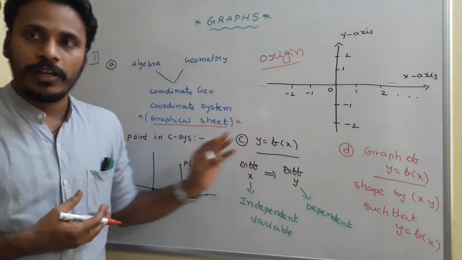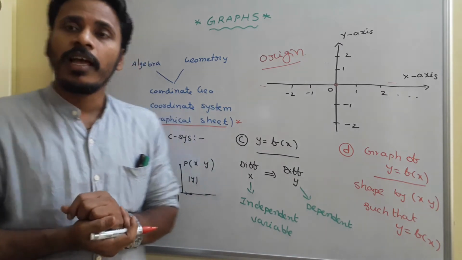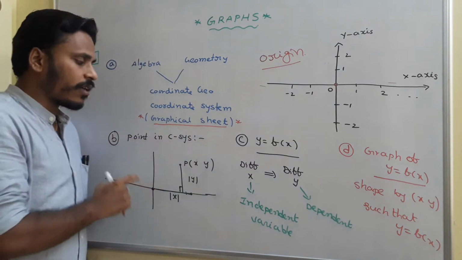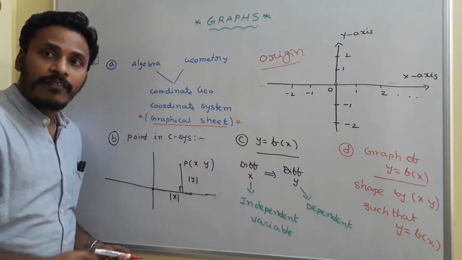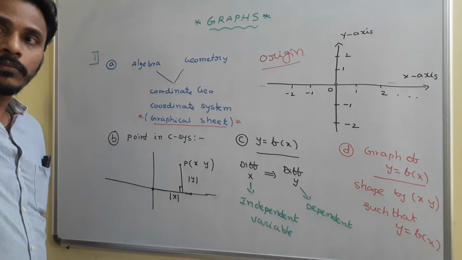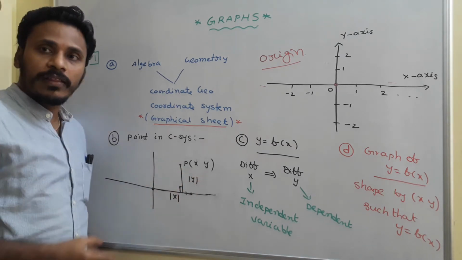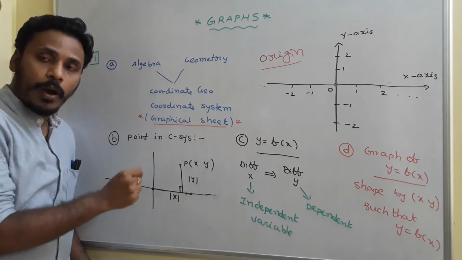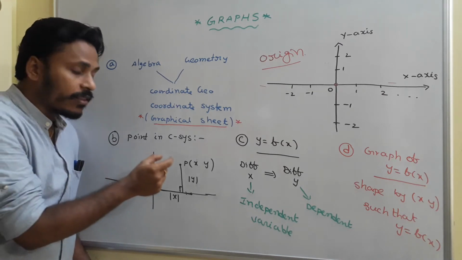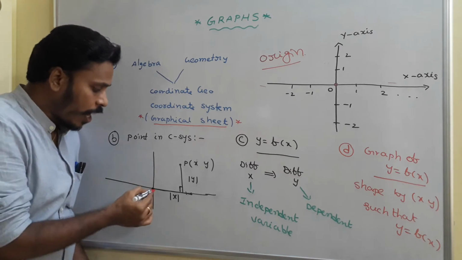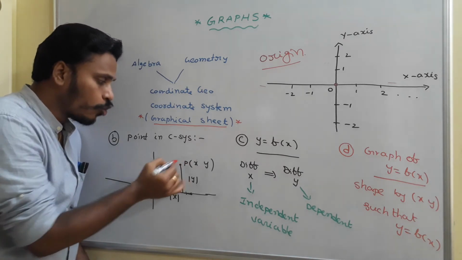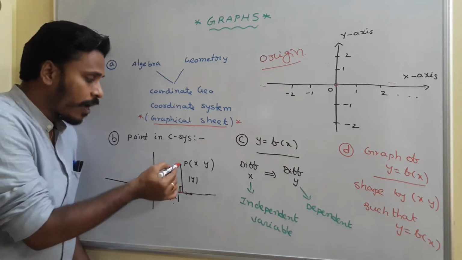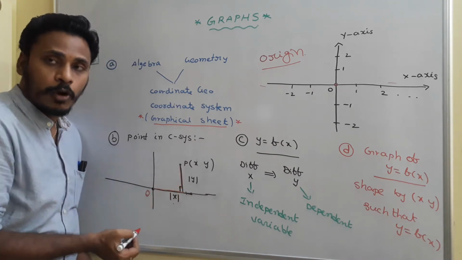So this is the graphical sheet. If I specify a point in that graphical sheet, that point is described like this. If we have a point P(x, y) in the graphical sheet, the horizontal distance from the origin to the point P along the x-axis is mentioned as modulus of x, and along the y-axis as modulus of y.